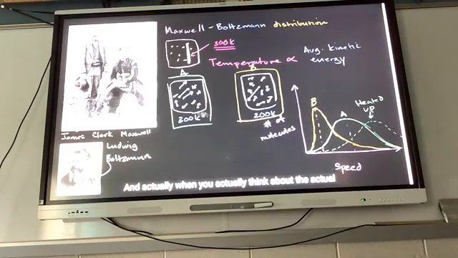And actually, when you think about the actual speeds of some of these particles, even in the air around you, you might say, oh, it looks pretty stationary to me. But it turns out the air around you is mostly nitrogen.